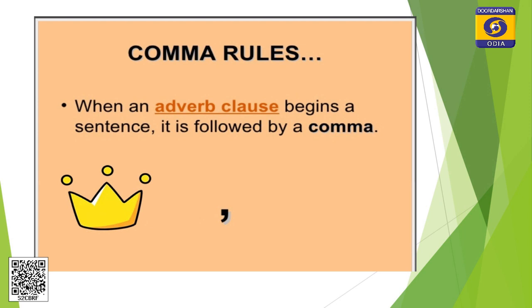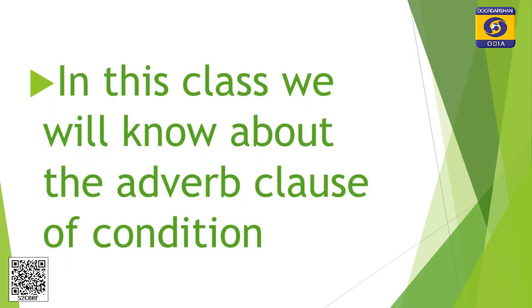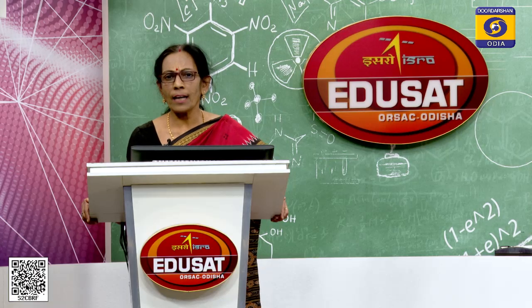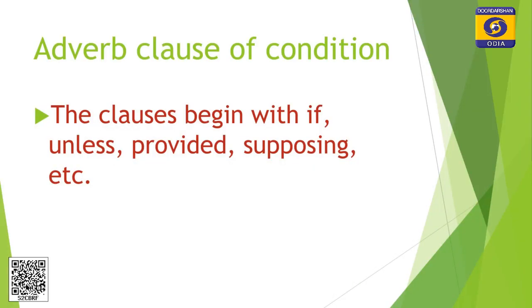This is an important thing for you to remember. When an adverb clause begins a sentence, again I am repeating, be careful. When an adverb clause begins a sentence, it is followed by a comma. Do you remember it? In this class, we will know about the adverb clause of a condition which we have left in our last class. What is adverb clause of a condition? Adverb clause of a condition begins with if, unless, provided, supposing. These are the subordinating conjunctions for adverb clause of a condition.